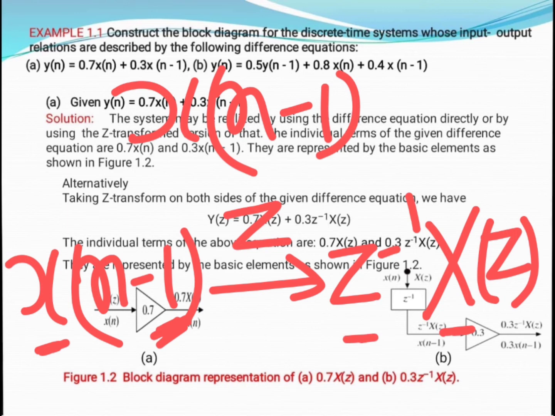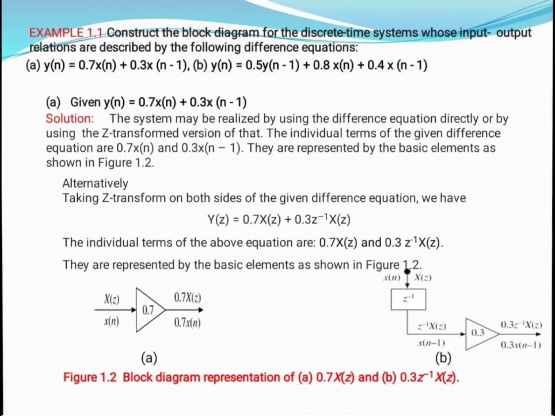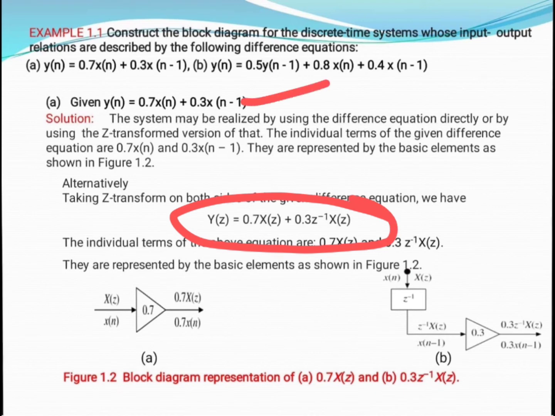As you can see from this equation, this is coming from the transformation formula. When we take the transformation of y of n, we have Y of z. Likewise, 0.7 is a constant, and for x of n the Z transform is capital X of z. Likewise for x of n minus 1, we use the shifting property because here we have only one delay. So z to the power minus 1 is the delay function, and the transformation of x of n is X of z, so we have this expression.